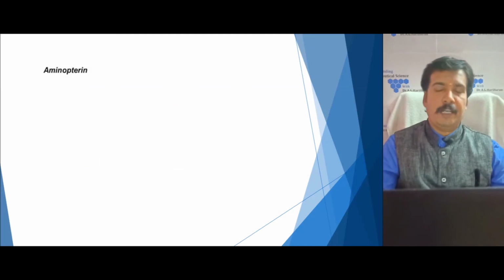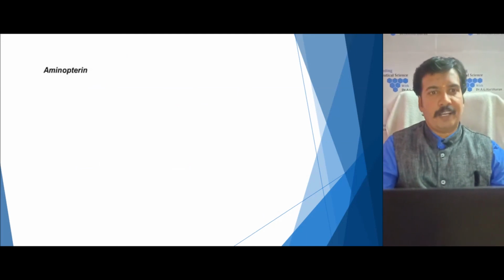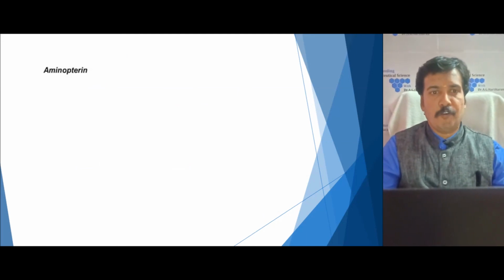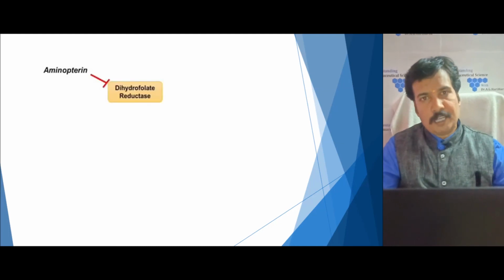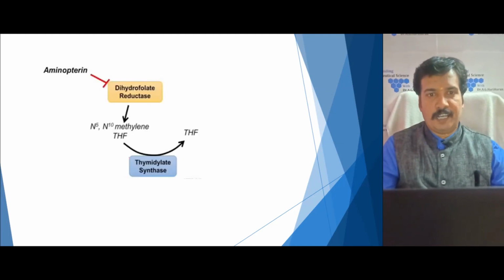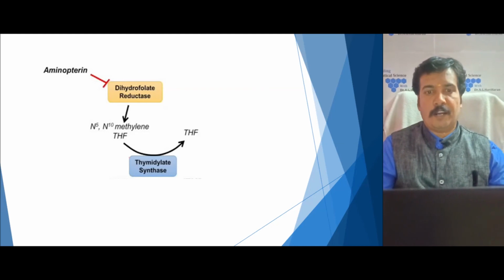If you see graphically how the inhibition of the de novo pathway occurs, the aminopterin, which is a folic acid analog, blocks the enzyme dihydrofolate reductase, which is necessary for the stimulation of thymidylate synthase through methylene tetrahydrofolate.